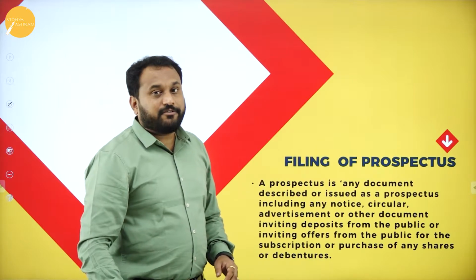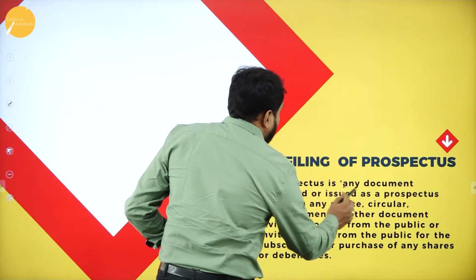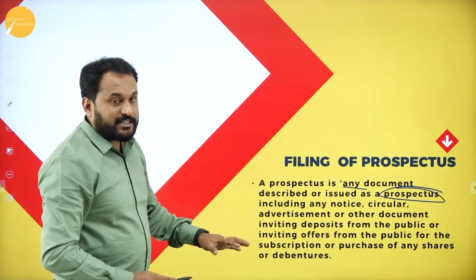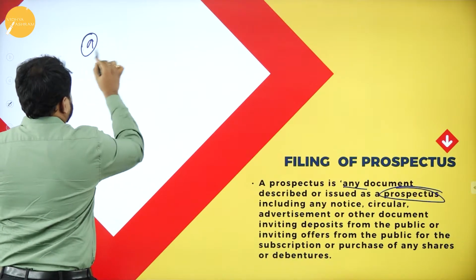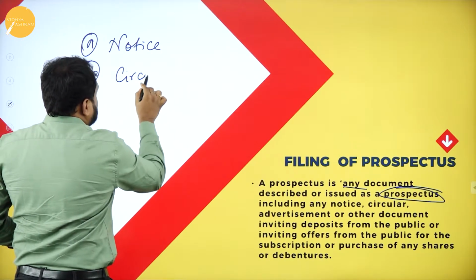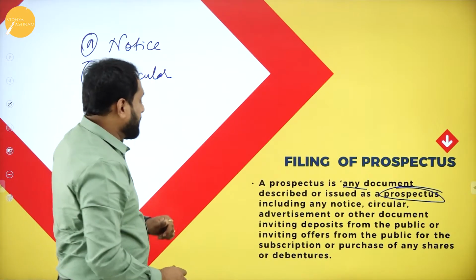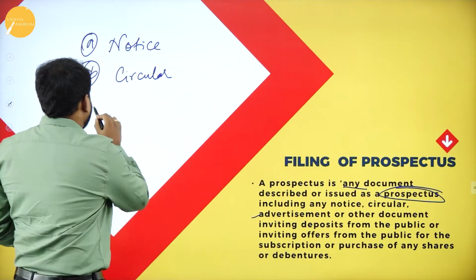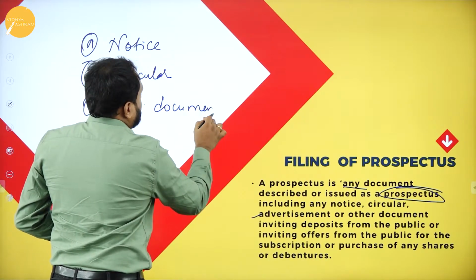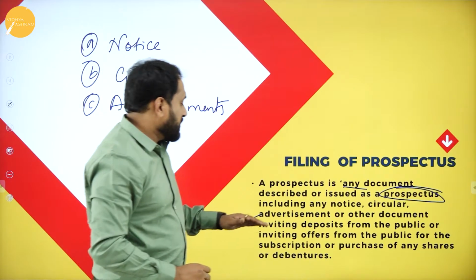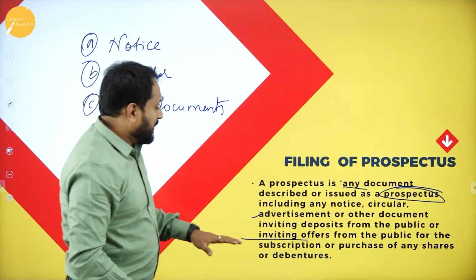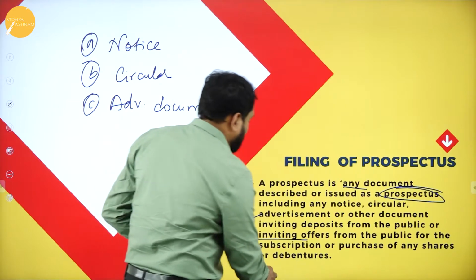Second is filing of prospectus. Prospectus is any document described or issued as a prospectus, including any notice, circular, advertisement or other document inviting deposits from the public, or inviting offers from the public for the subscription or purchase of any shares or debentures.